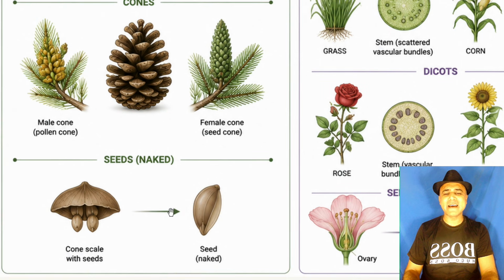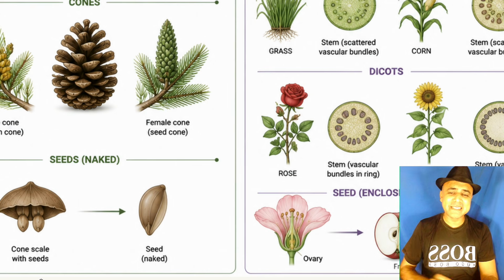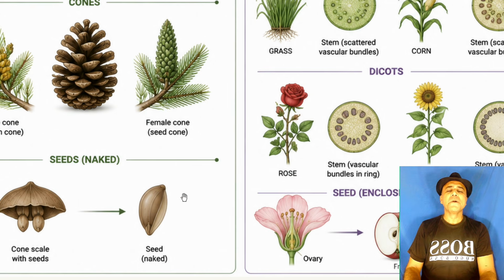The seeds are naked, not in a fruit. This is a cone scale with seeds; this is a scale of a cone where seeds are attached. Naked seeds are produced outside the flower, without a fruit.